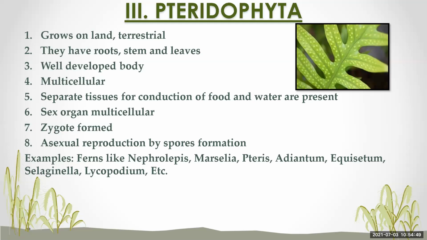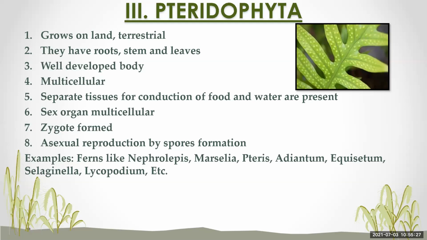And these plants reproduce asexually by spore formation and sexually by zygote formation. They have a well-developed conducting tissue. So these are the characteristics of division Pteridophyta. You can see here they are growing on the land, so they are terrestrial. They have true root, true stem, and true leaves. Their body is very well developed. They are multicellular in nature.